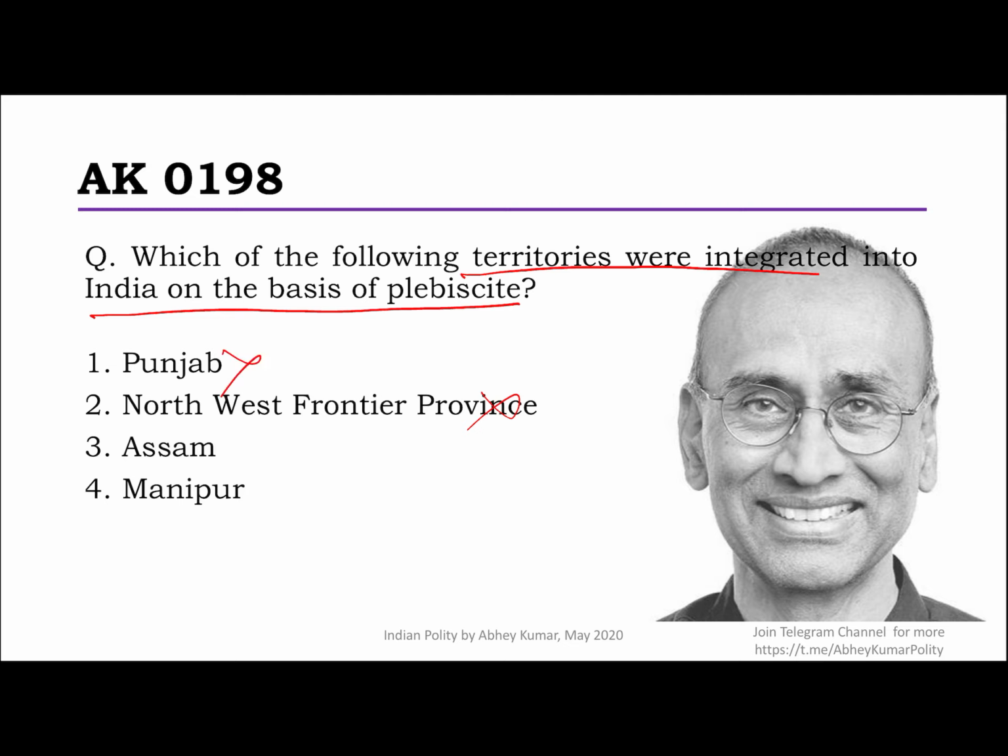In Assam, the whole of Assam, there was no plebiscite, but in one district, that is the Sylhet district, there was a plebiscite, and Sylhet decided to go to Pakistan, actually East Pakistan at that time. So in Assam also as such, the whole of Assam, there was no plebiscite. Manipur was also a princely state where the ruler's decision led to the integration with India. So there was no plebiscite in Manipur as well. So actually none of these options are correct. Another important territory where plebiscite was conducted was Junagadh. I'm sure you know about that more from your knowledge of history.